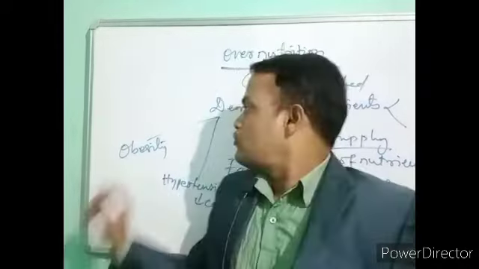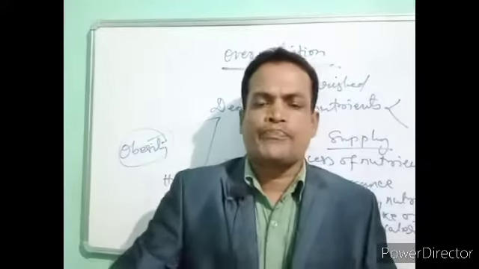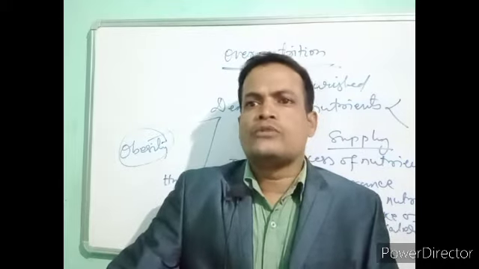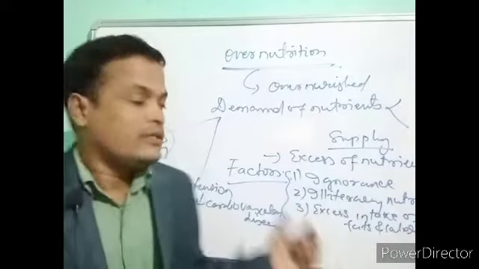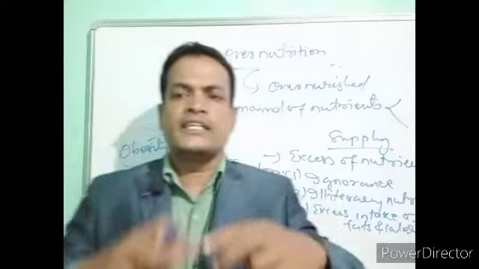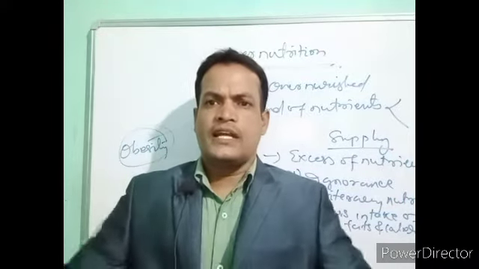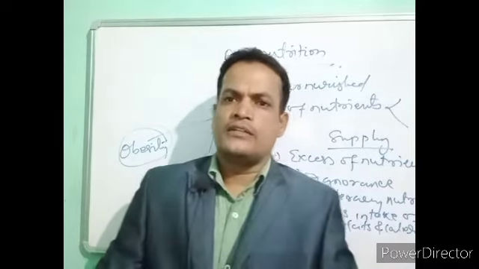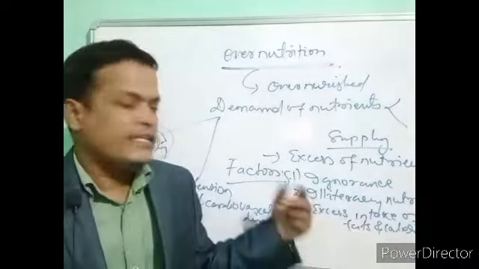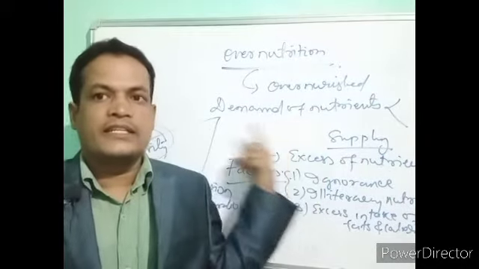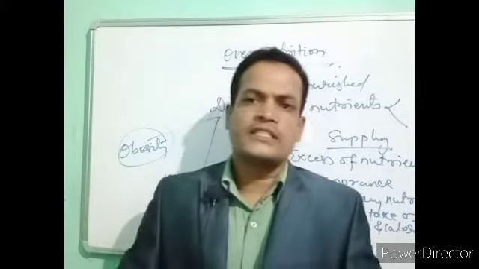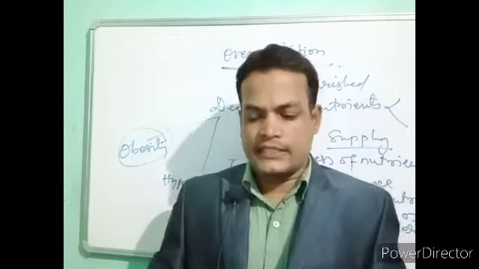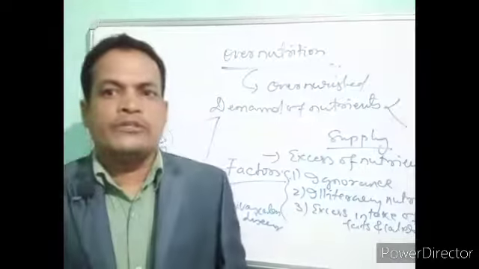Obesity is due to excess intake, where growth goes over the normal level. That leads to bulging of the stomach or belly region and heavy fat deposition, which leads to sluggish functions of the body and other conditions like hypertension and other cardiovascular problems. So these are the different types of nutrition.